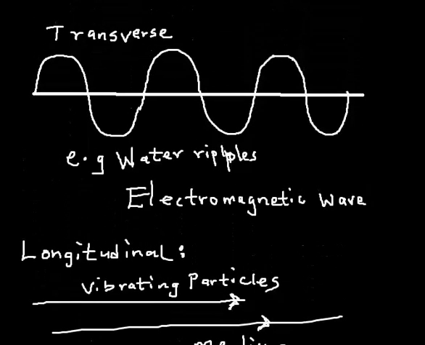Now we are going to look at the equation of a progressive wave.